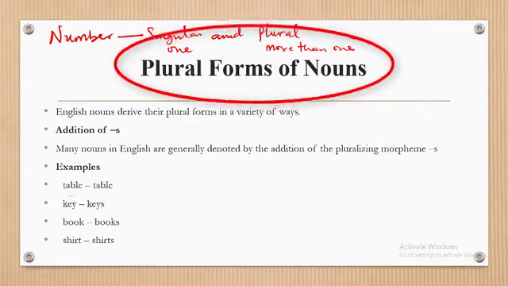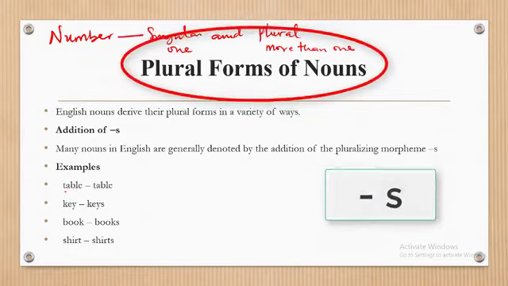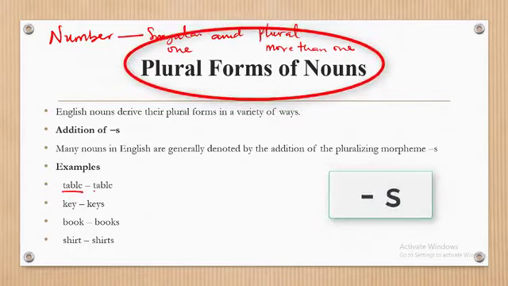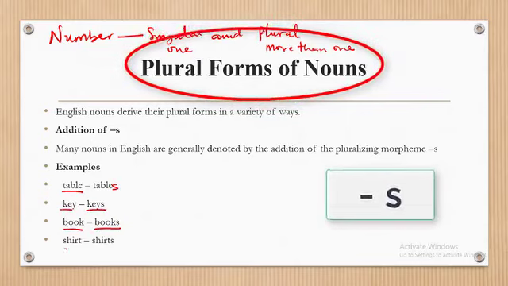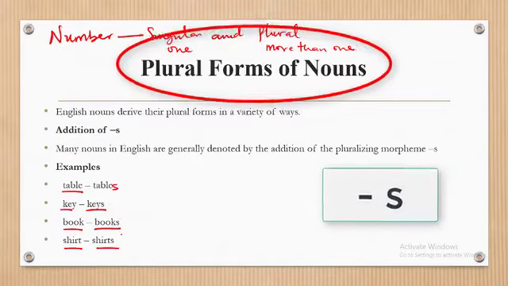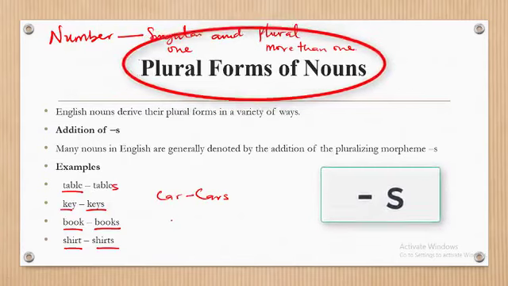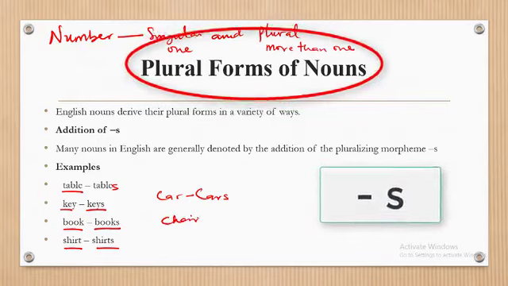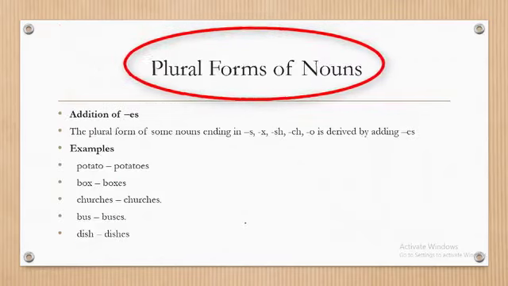So in singular form, most of the nouns just add s to the singular form. For instance, table becomes tables. Key becomes keys. Book becomes books. Shirt becomes shirts. Car becomes cars. Chair becomes chairs. So that's how we form the plural of some nouns.